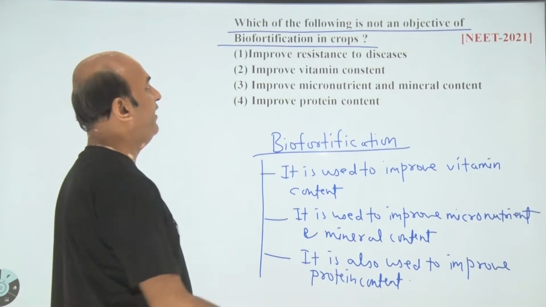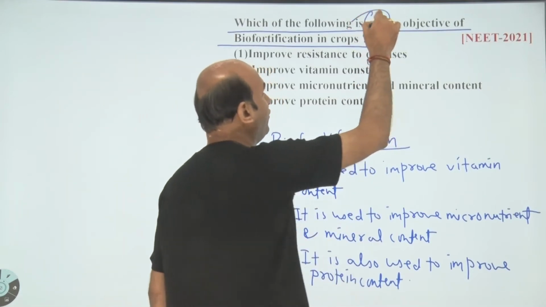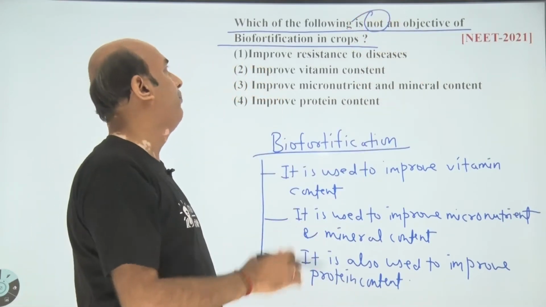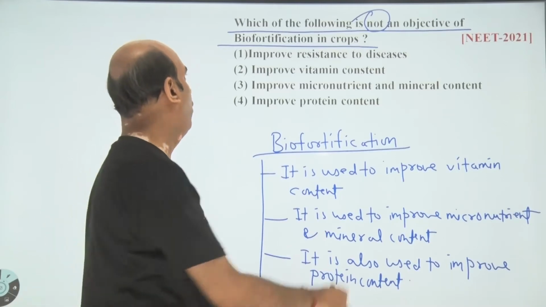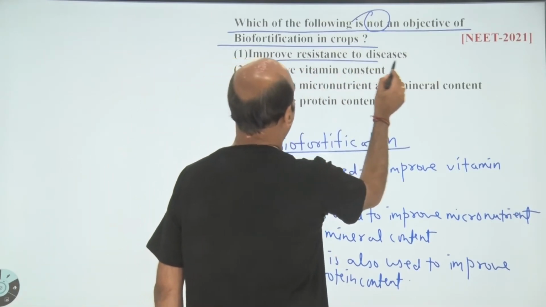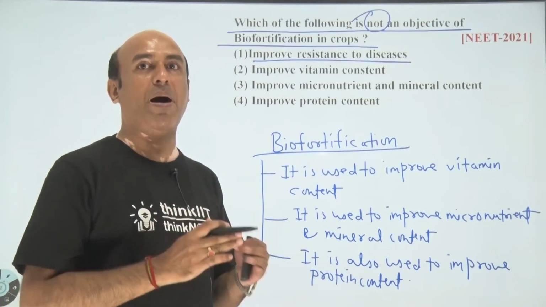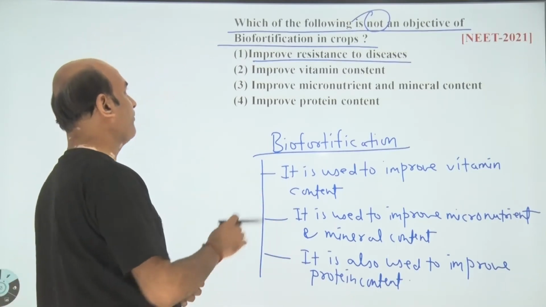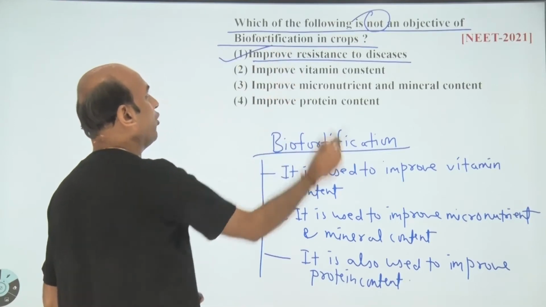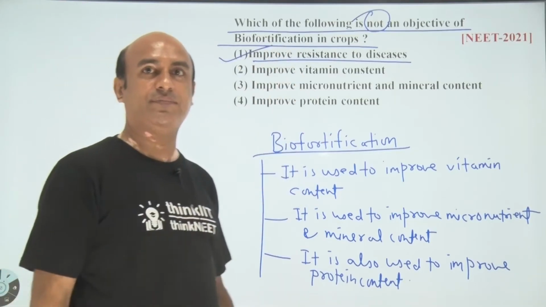So student, here we have to find which of the following is not an objective of biofortification in crops. So here the correct answer, improve resistance to disease, is not an objective of biofortification in crops. So student, here the correct answer is option number 1.